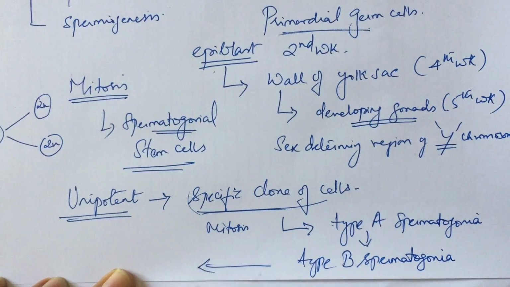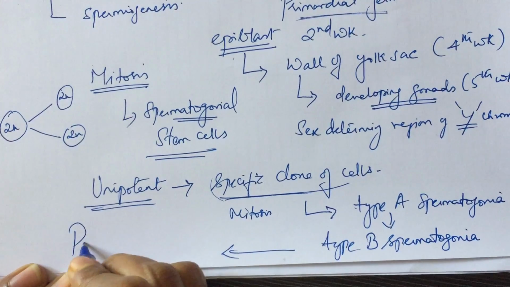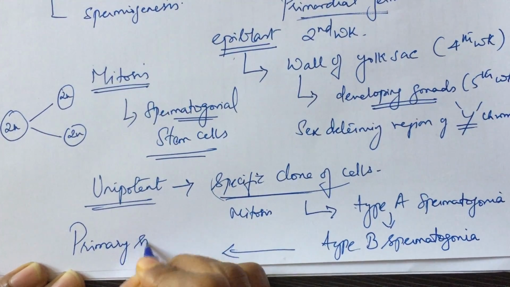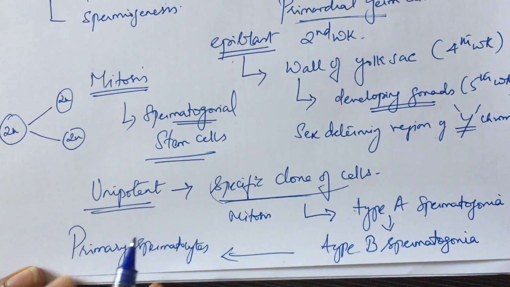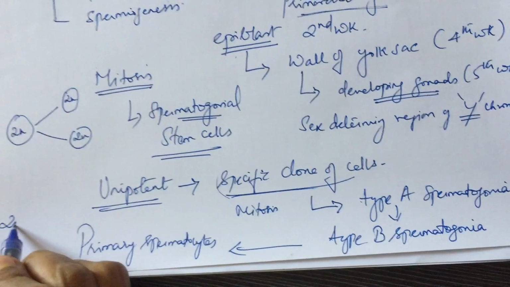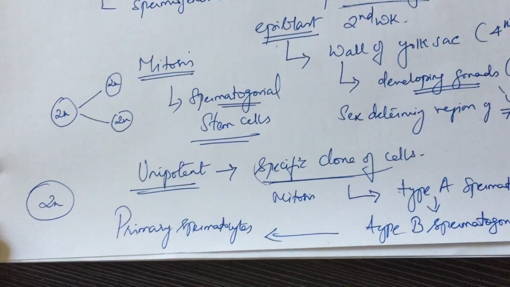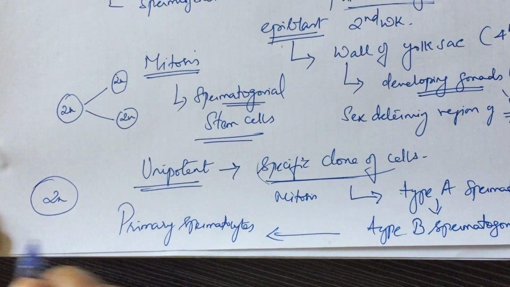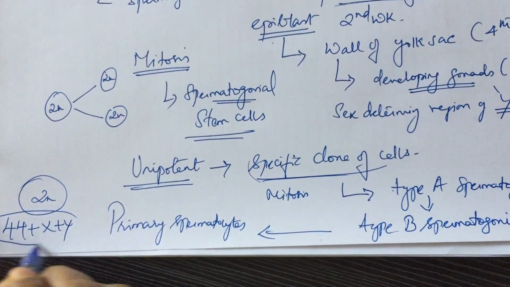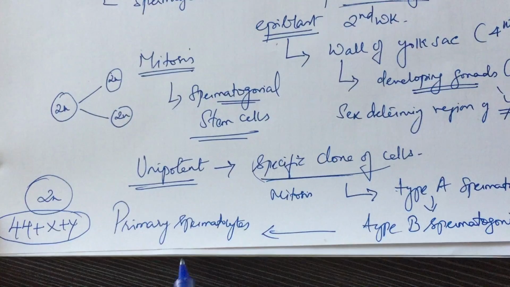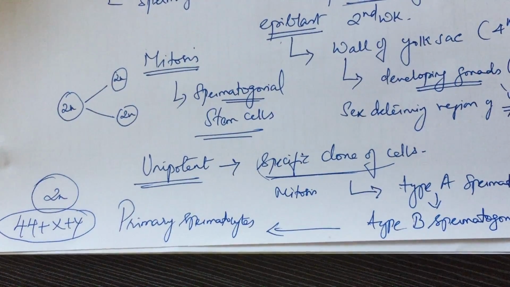From type B spermatogonia, some cells enlarge and undergo mitotic division to develop into primary spermatocytes. In all these divisions, the number of chromosomes is maintained, that is, it is diploid. Each primary spermatocyte contains 44 autosomes and X and Y chromosome. Because it is a mitotic division, the diploid number of chromosomes and the DNA content is maintained.